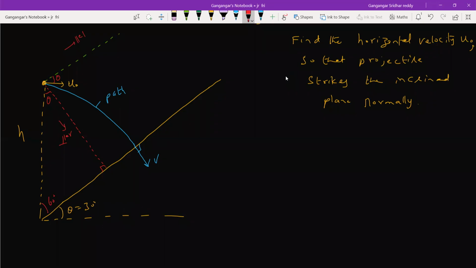Now come and resolve g. When you resolve g, this will be g sin theta, and g cos theta. Take help of this. So it was projected at point A. It will come and strike at point B. C is what I'm taking as reference. Give some symbols for various points, so that it will be easy for you when you look at this triangle and write the equation.